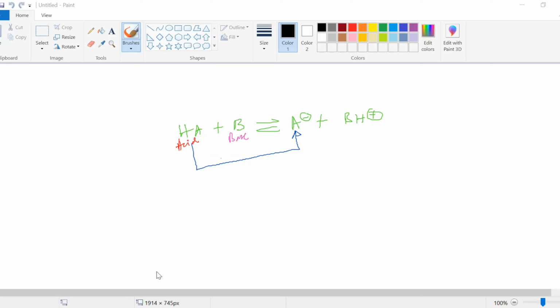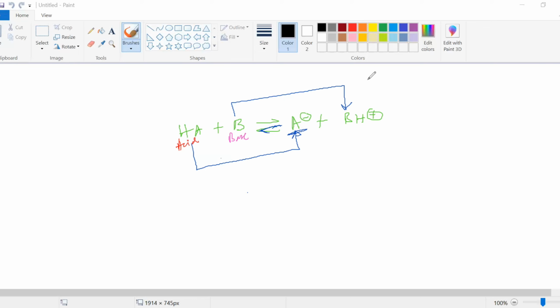Now, going to the back reaction, BH plus came from where? You have to see that BH plus came from the base, after it accepted a proton. Acid HA was donating a proton. It donated a proton and gave A minus. Base B accepts a proton from HA like this, and it goes to BH plus.